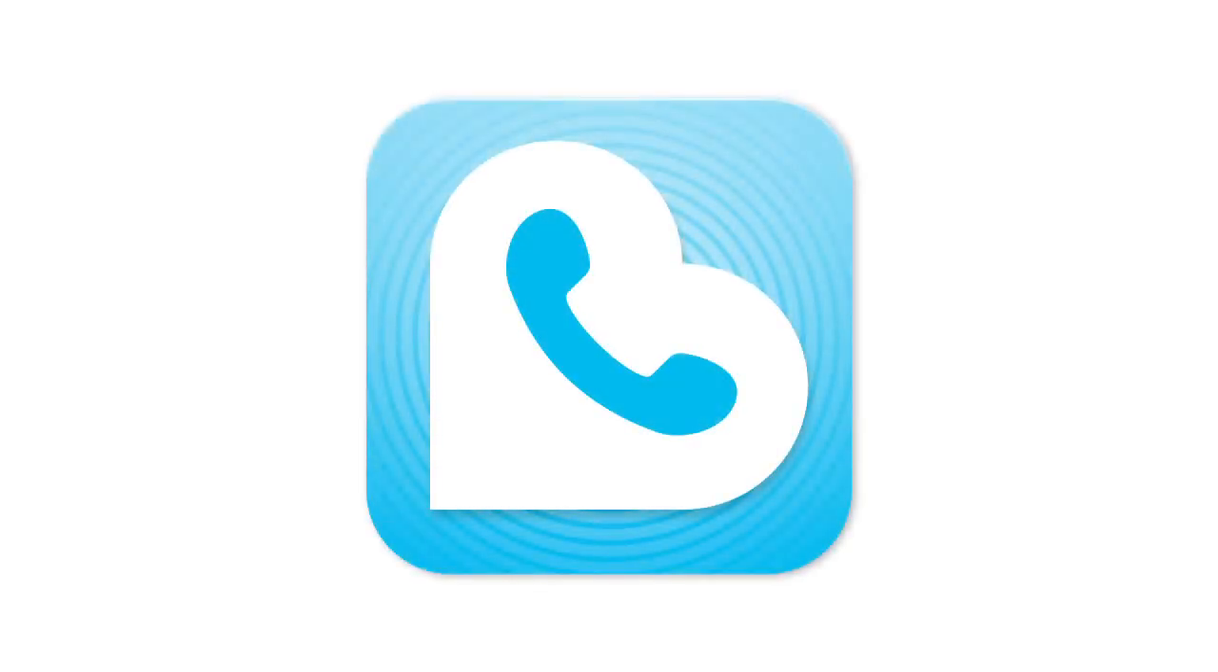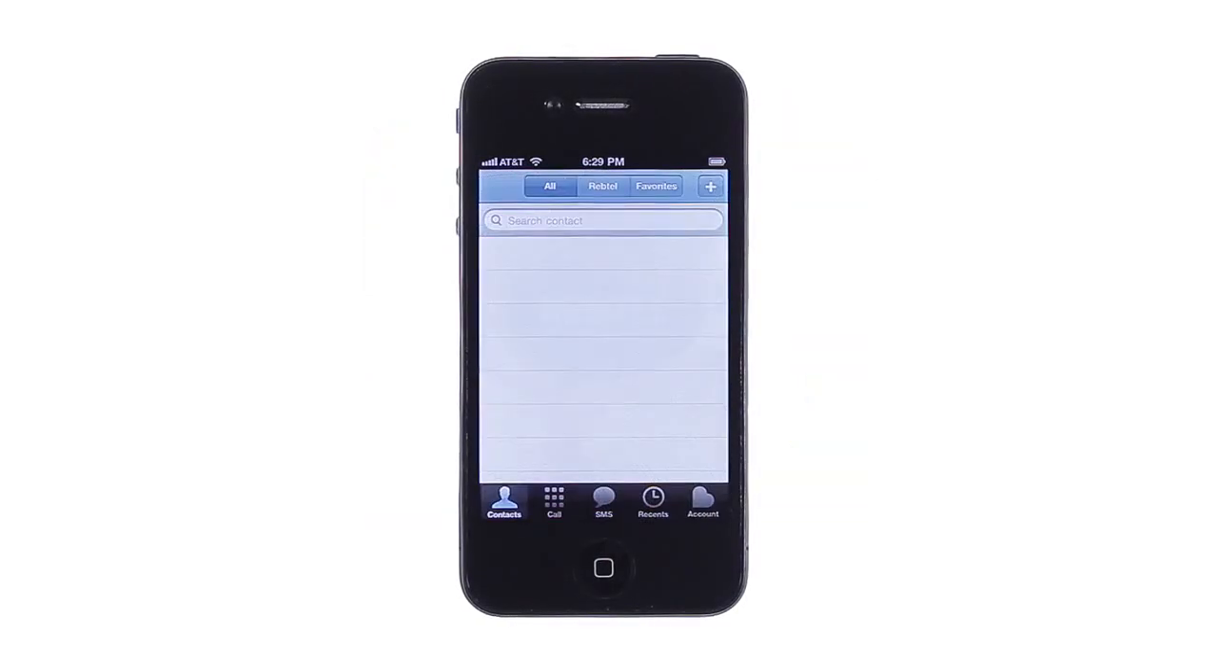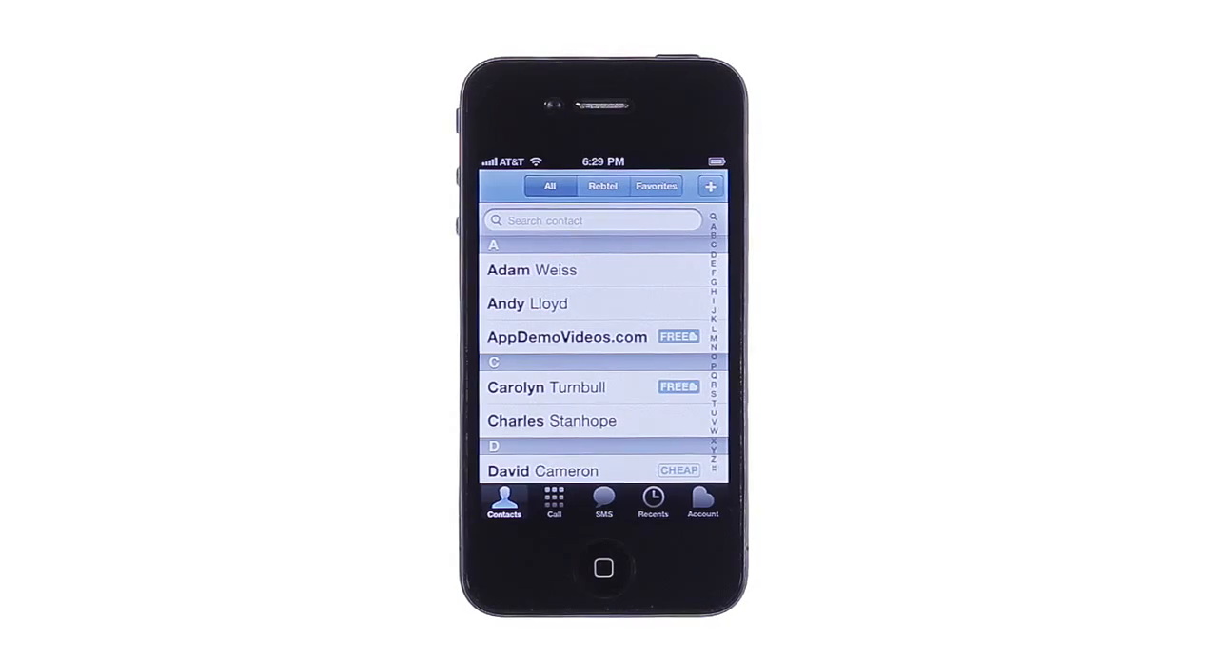Rebtel for iPhone lets you make free or cheap calls to friends around the world, from wherever and to whoever. Rebtel lets you use your Wi-Fi or 3G connection to call your Rebtel friends all over the world for free.